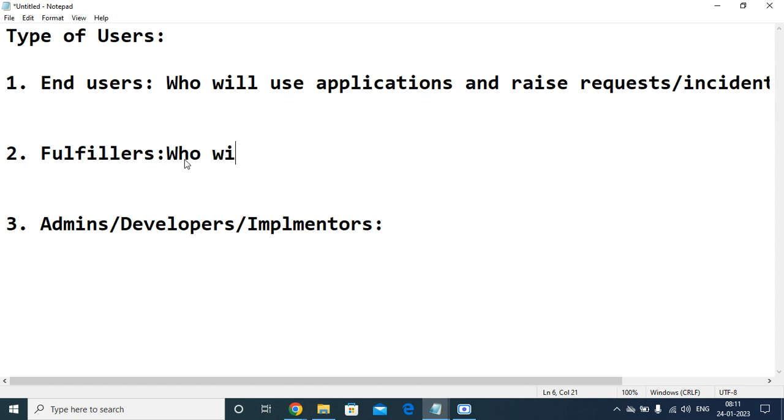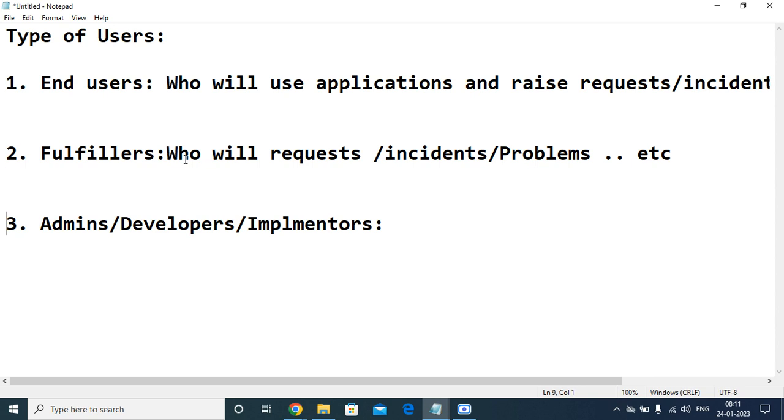So who will work on those requests? The backend will have requests, incidents or problems, and so on. Whoever works on these requests, problems or incidents is called a fulfiller.